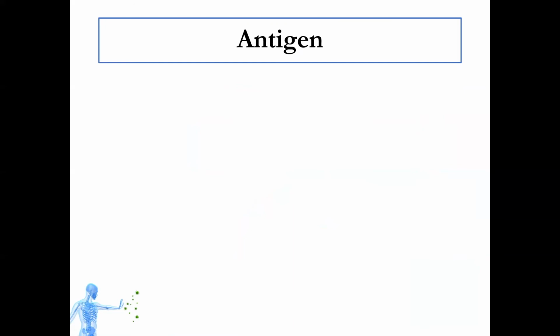Every time we talk about adaptive immunity, we will be talking about antigen. Now, what is this antigen? Let us be very clear about this concept before we move on to the discussion of adaptive immunity. You might be already aware of antigen, but let us revise and then move ahead.